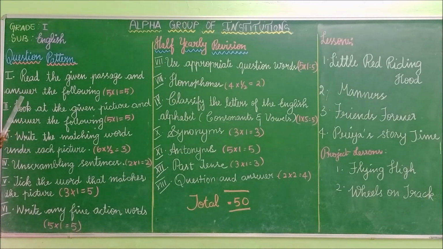Read the given passage and answer the following questions. And we have discussed picture comprehension. You have to look at the given picture carefully. Next you have to answer the given question. Write the matching words under each picture. So in this class we have discussed how you have to write the Roman letters, and jumbled sentences, so how to arrange the given words in a meaningful sentence.